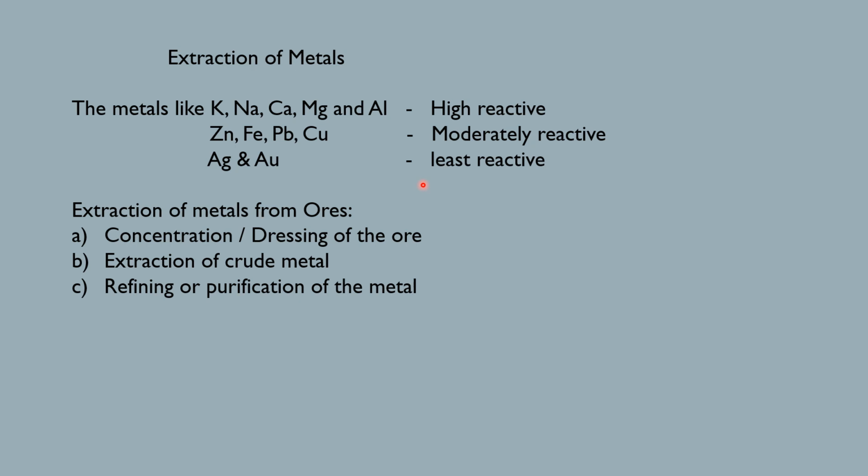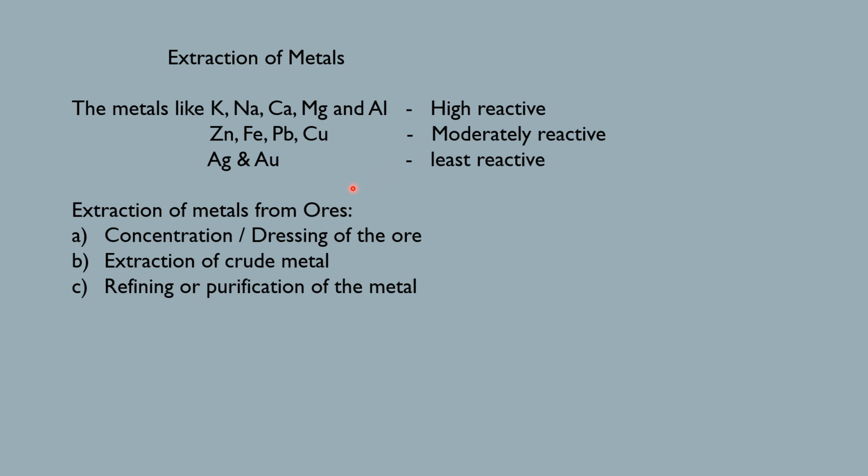Now let's see how the metals can be extracted. Metals like potassium, sodium, calcium, magnesium and aluminium are highly reactive. Zinc, iron, lead and copper are moderately reactive. Silver and gold are least reactive in nature. Now, extraction of metals from their ores. How can it be done?